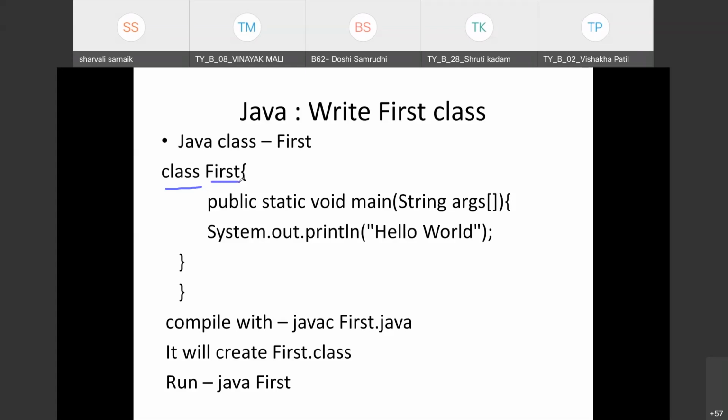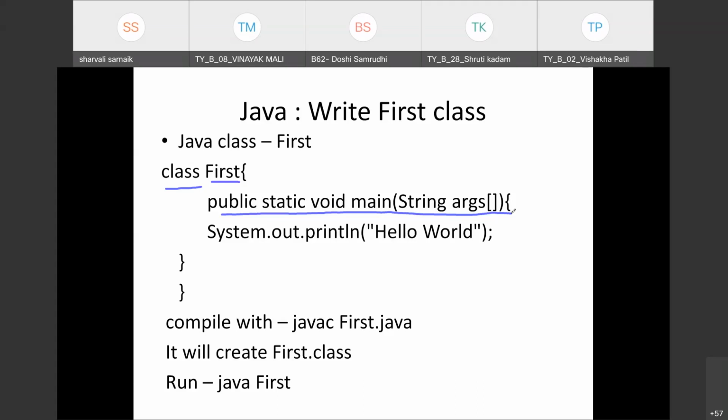Now the class first is declared. Next we are writing one main function, that is public static void main string args. This is one of the main functions which we write in a Java code. The class is the keyword used for the declaration of a class in Java. Then the next line, the second line, is public static void main string args.